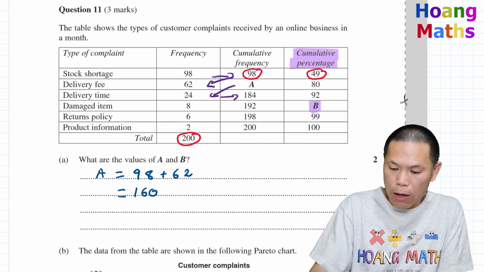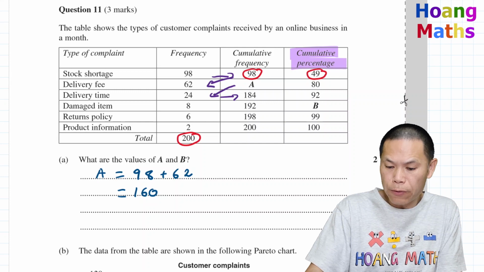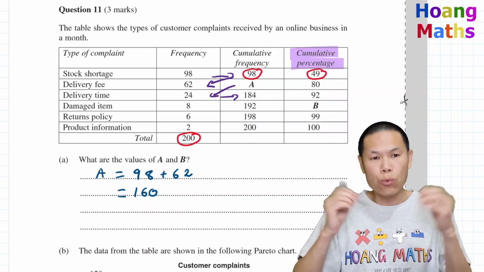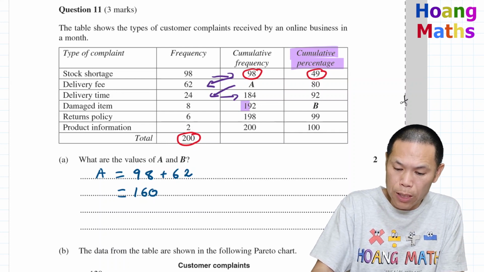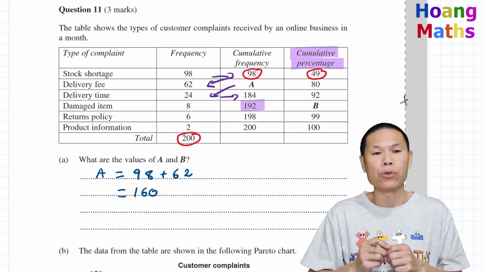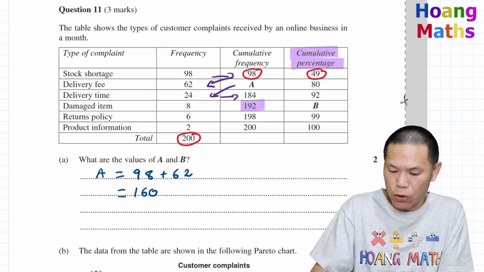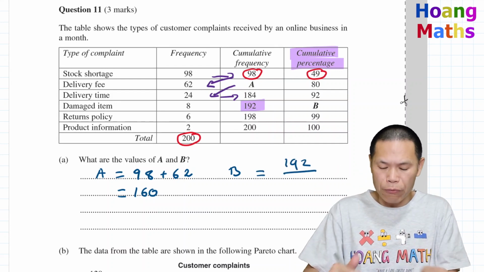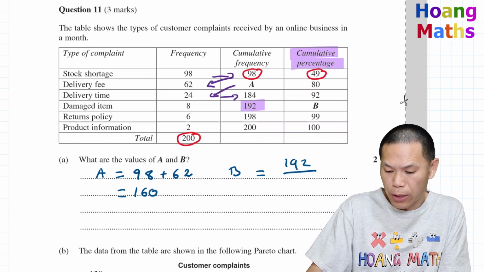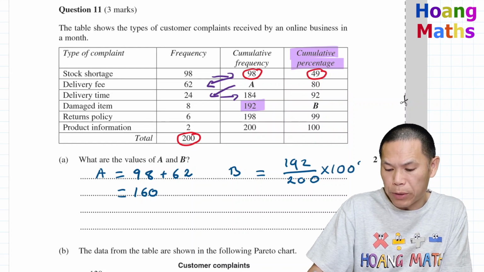So to work out the value of B, B is the cumulative percentage. We just need to work it out in terms of percentage. The cumulative frequency for B is 192, so we just need to convert to percentage. So B is 192 divided by the total number of frequencies, that is 200, and then we times by 100%.